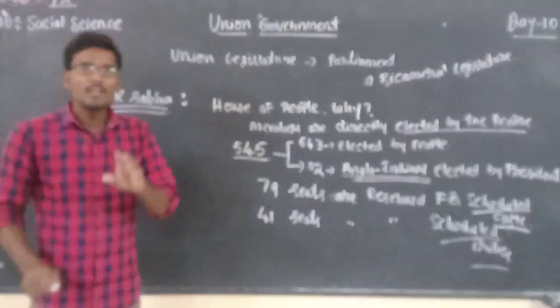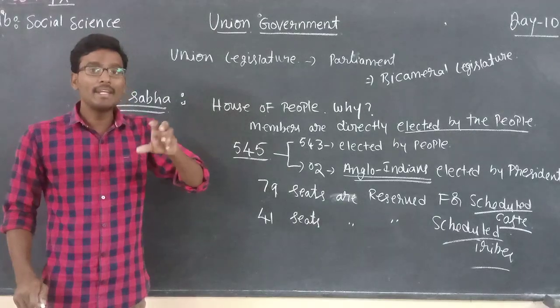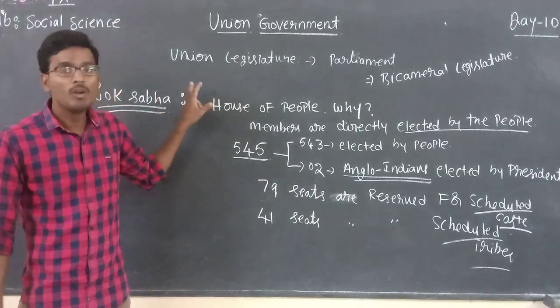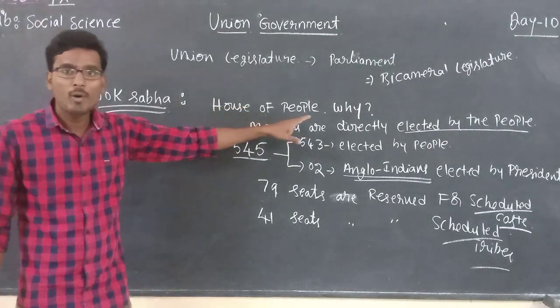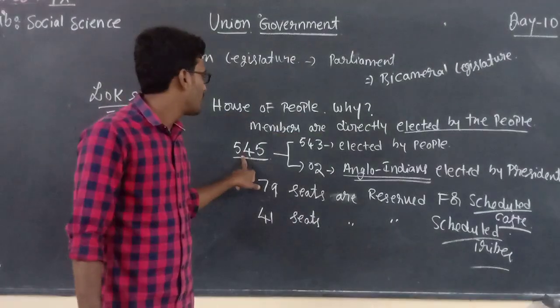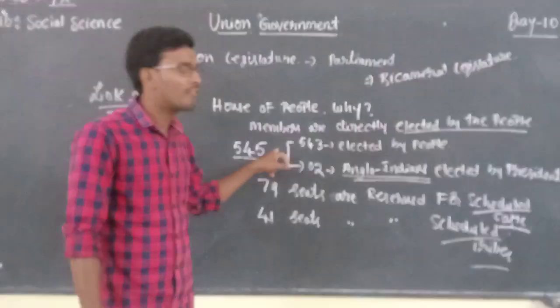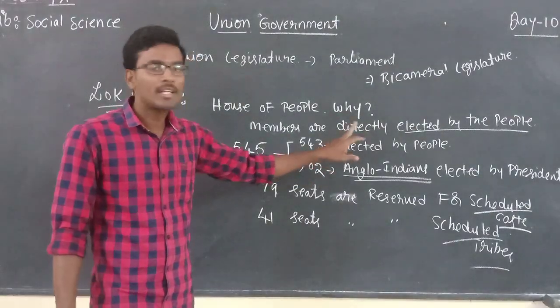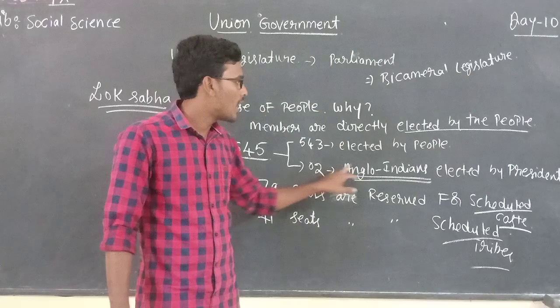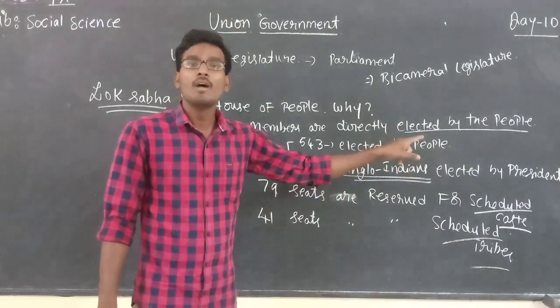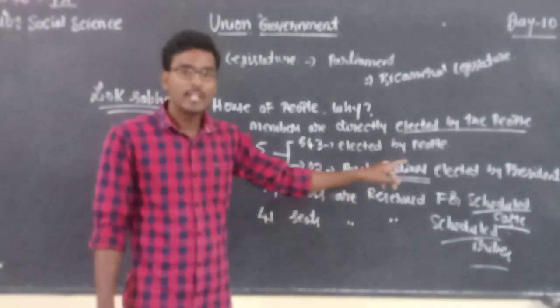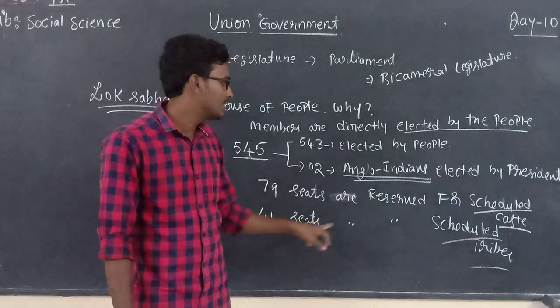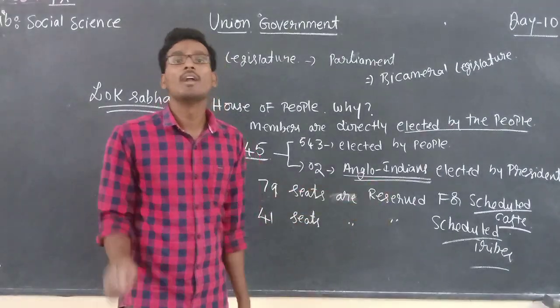So this is the membership structure of Lok Sabha. Lok Sabha is known as the House of People because the members are directly elected by the people. There are 545 members. Of that, 543 are elected by the people, and the remaining 2 are Anglo-Indians appointed by the President. And 79 seats are reserved for scheduled castes and 41 seats are reserved for scheduled tribes.